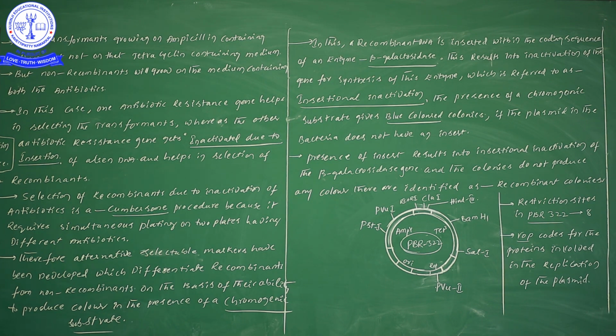The selection of recombinants by the inactivation of antibiotics is a cumbersome procedure. This explanation is also important. In order to obtain recombinants, the procedure is cumbersome because it requires simultaneous plating on two plates having different antibiotics.